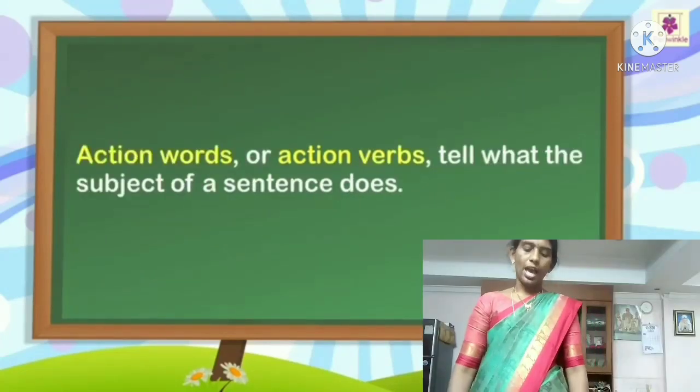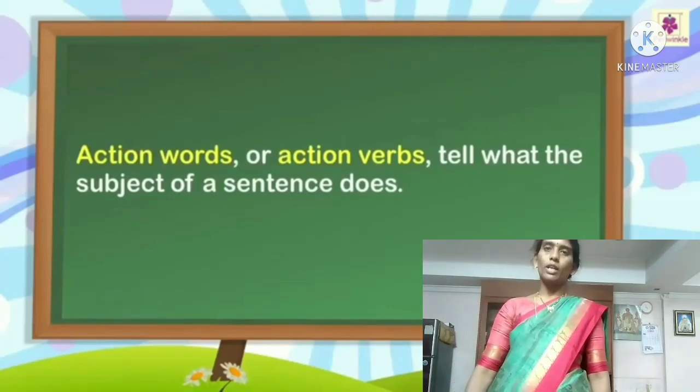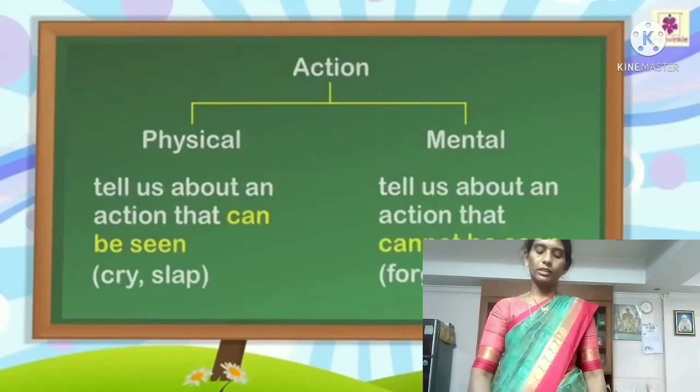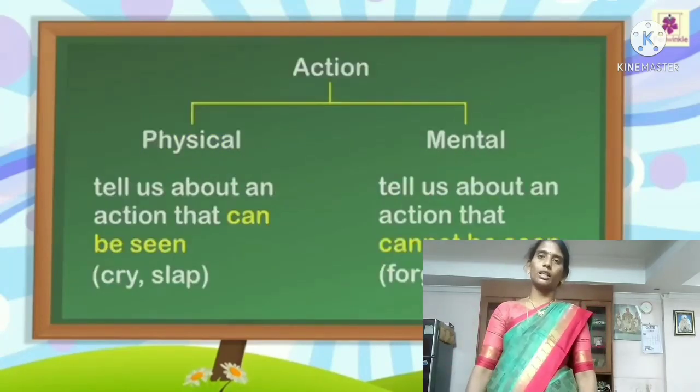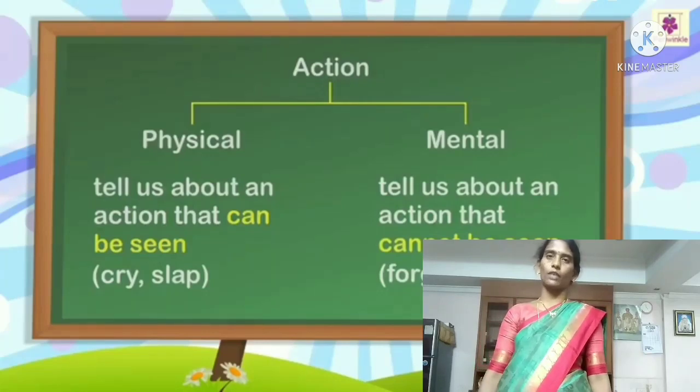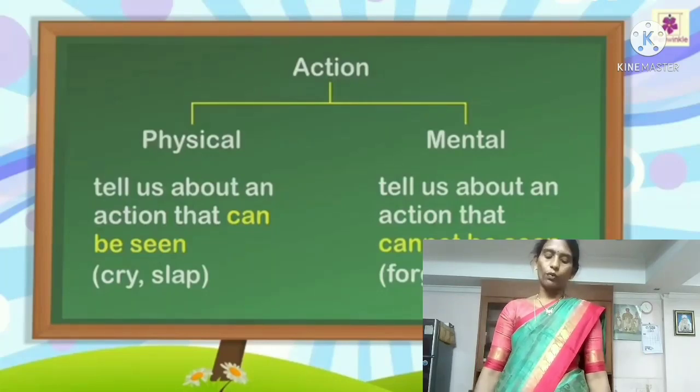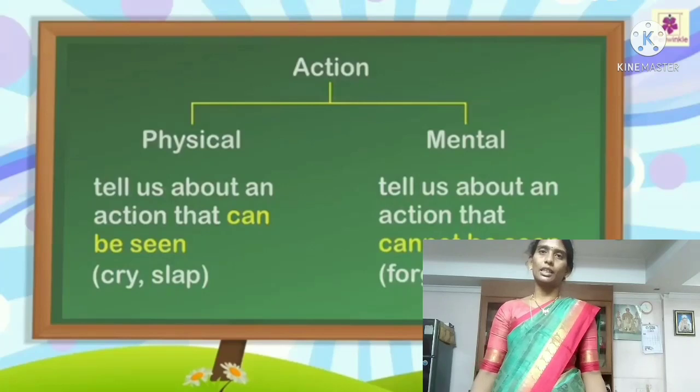First one is action words. Action verbs tell what the subject of a sentence does. In these action verbs, there are 2 types. First one is physical and second one is mental. First one, physical, tells us about an action that can be seen.